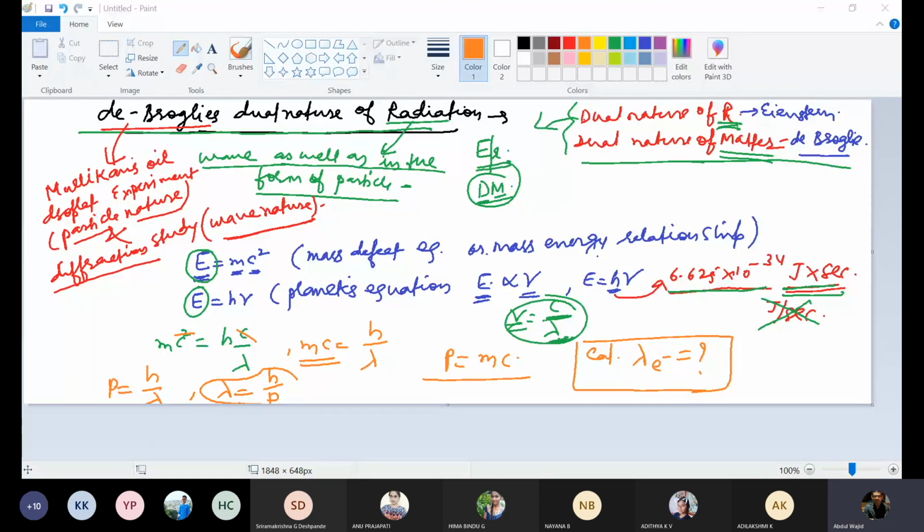Please try to solve this numerical, and you won't find this numerical in books. We'll be doing questions like this so that you build the habit. Actually, IIT JEE is not difficult, but whatever questions you get in IIT JEE, you get them for the first time in your life. That's why you don't have the habit of solving such questions and feel it is a little difficult. So we'll discuss tomorrow this wavelength of the electron.